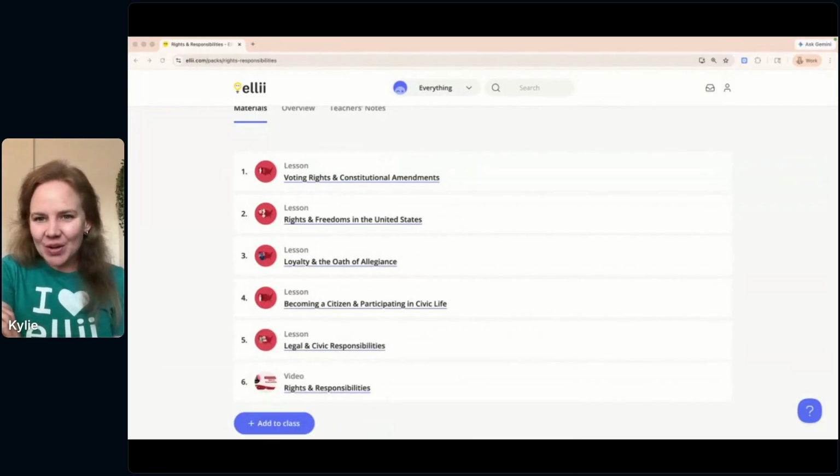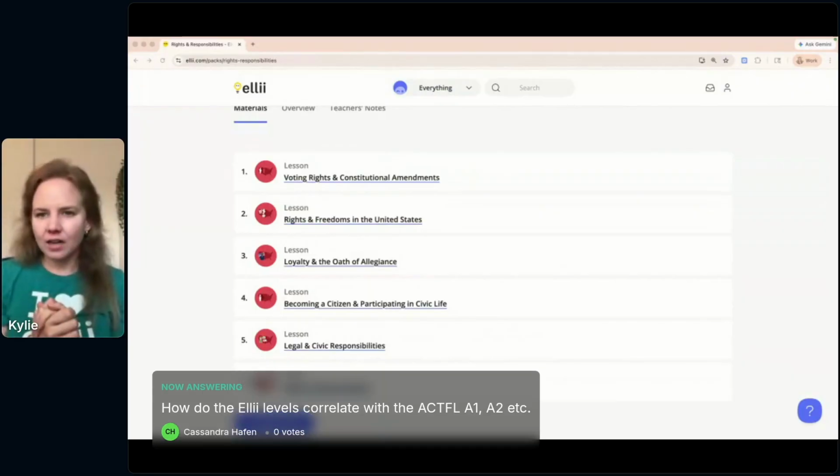I see another question come through. How do the Ellii levels correlate with the ACTFL A1, A2 here? I'm not sure how they correlate with the ACTFL levels. I'm not sure, so I can't answer that question, but I'm going to make a note of that. And then I see your name, Cassandra Hethen. I could reach out to you individually if I come across anything on that. I will take a look.